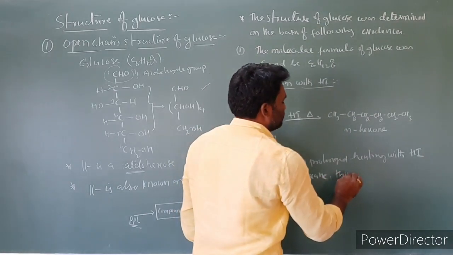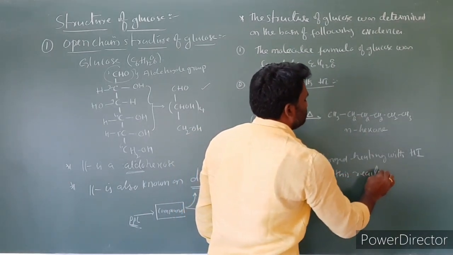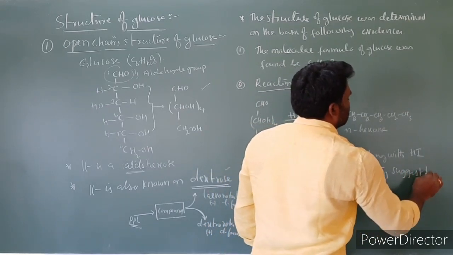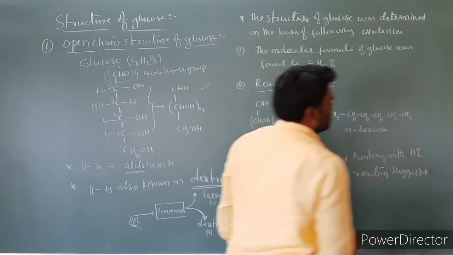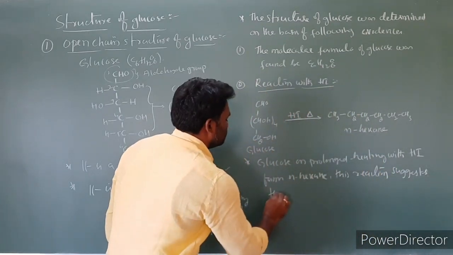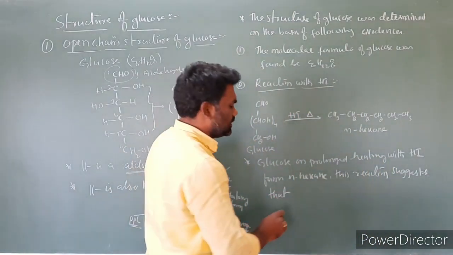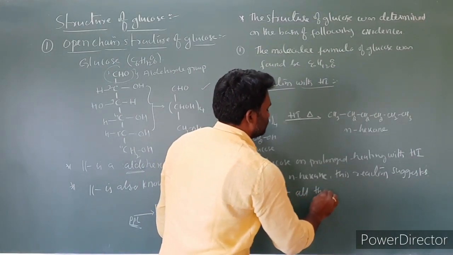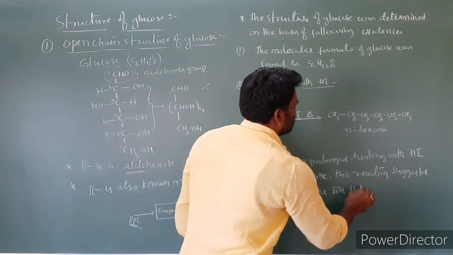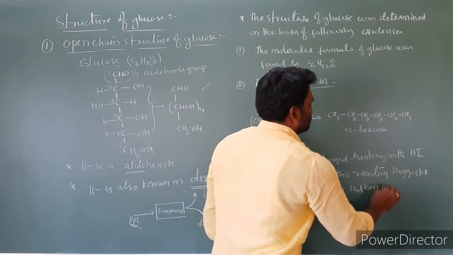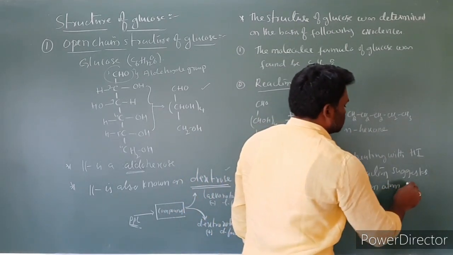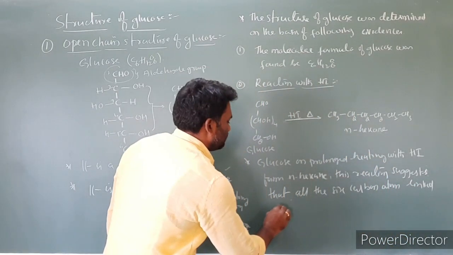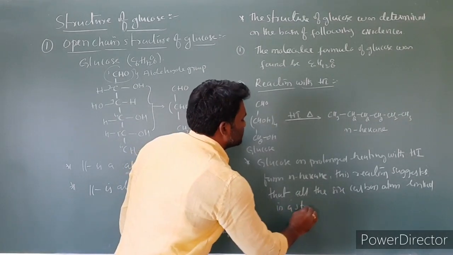This reaction suggests that all the 6 carbon atoms are linked in a straight chain.